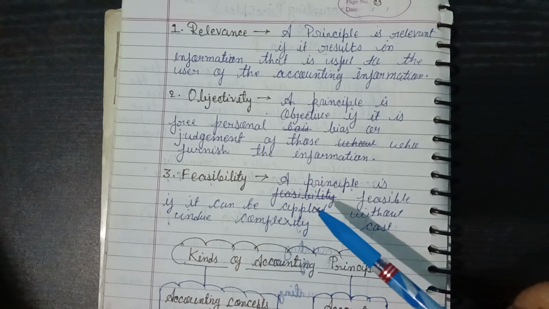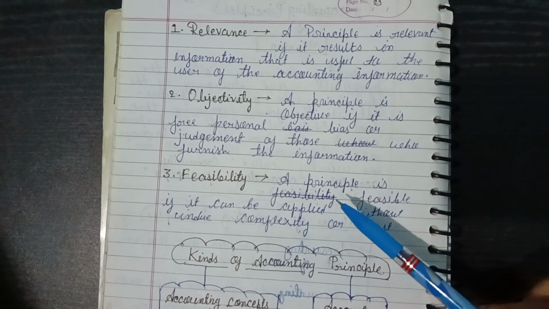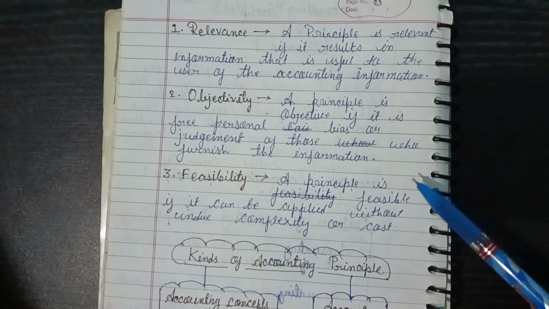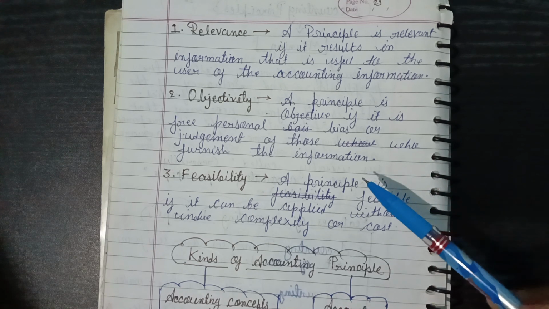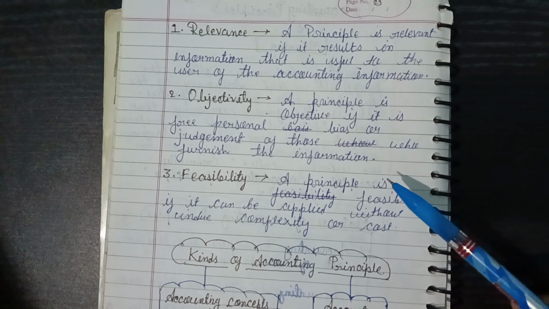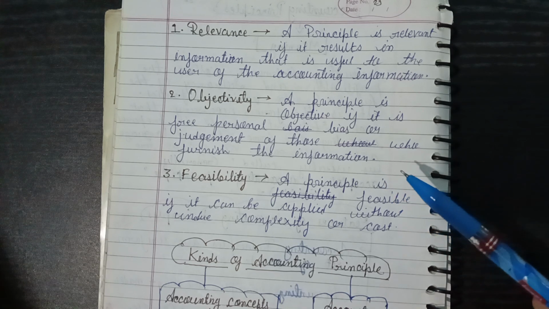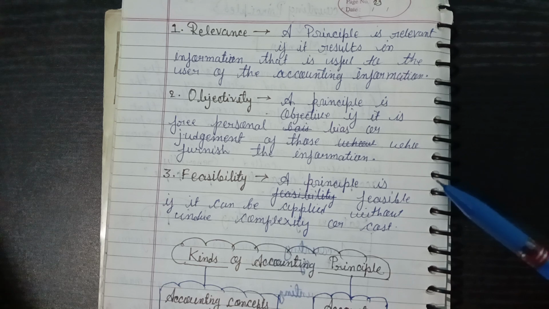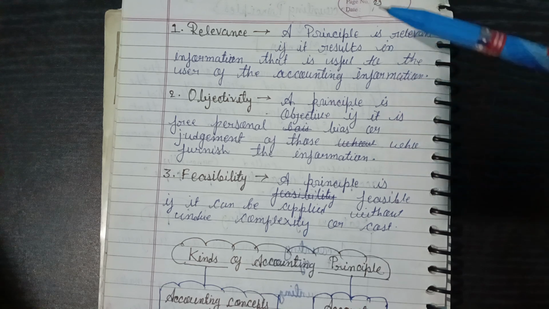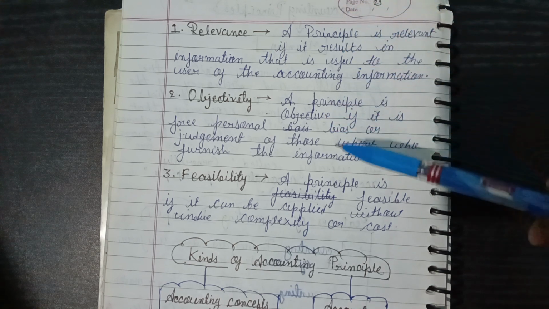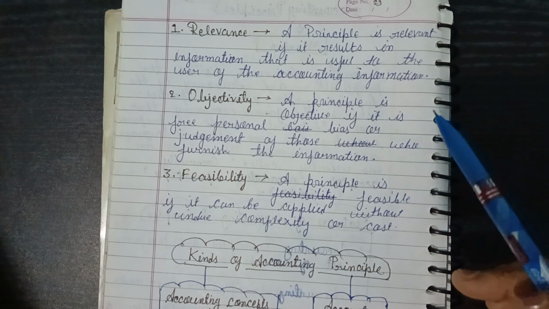It means when we are maintaining accounting, it must be simple, not complex, and low cost, not very costly. So these are the criteria: first relevance, objectivity and feasibility.